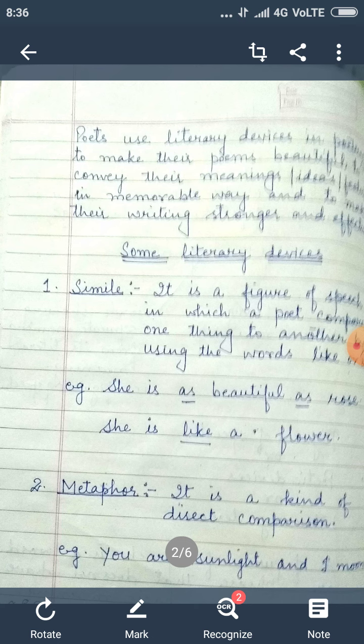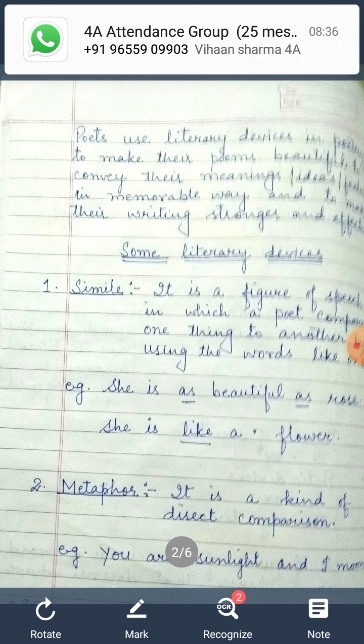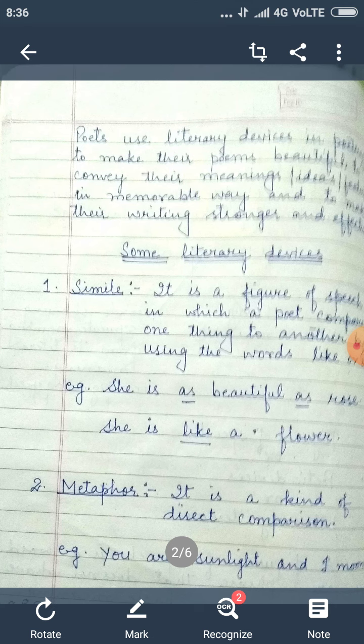So students, simile and metaphor. Metaphor is also a kind of simile, but here the poet compares the things directly. Here he does not use the word as or like. So students, in metaphor, the direct comparison is made. For example, you are sunlight and I moon. Here the poet says directly to whom he wants to compare with some other things, like here you and sunlight.